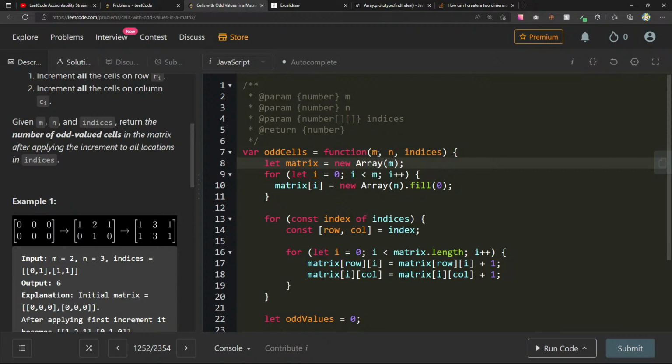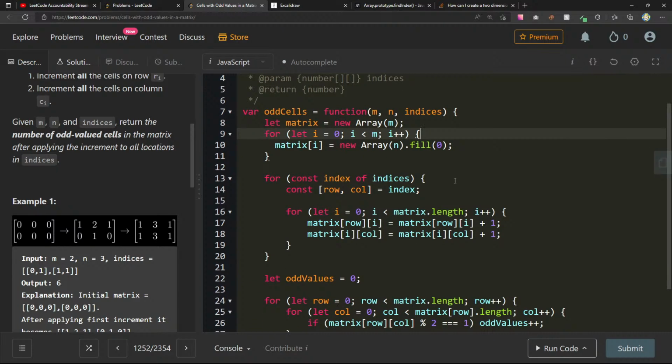Let's see, so we're creating it with an array of size m, for i equals 0, i less than m, matrix at i equals new array of size n.fill(0). We get the row and column from the indices. For let i equals 0, i less than matrix.length.